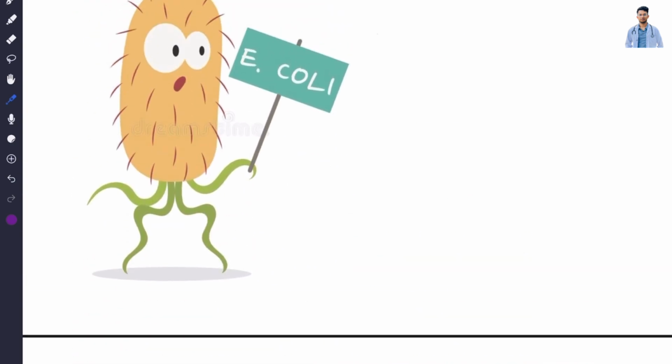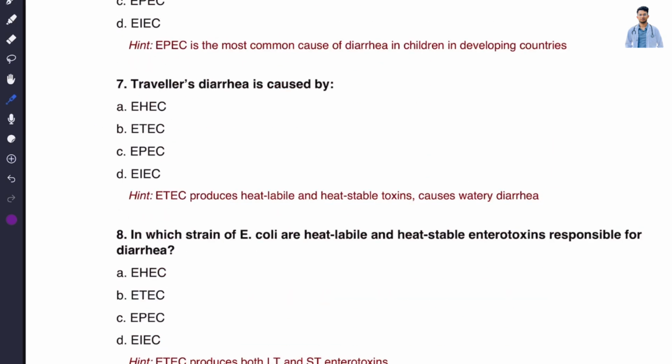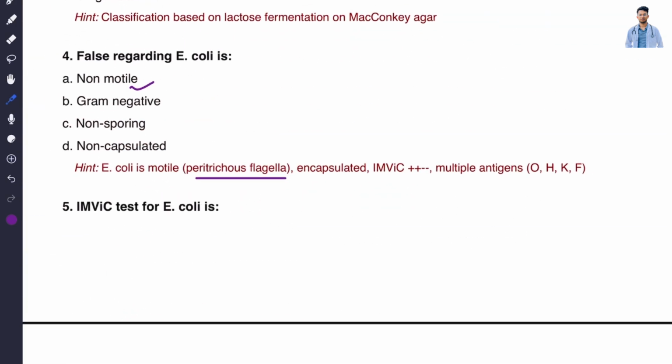This is the photo. This is E. coli with a board saying E. coli, and here it has flagella all over its body, meaning it has peritrichous flagella. Now let's move on to another question.